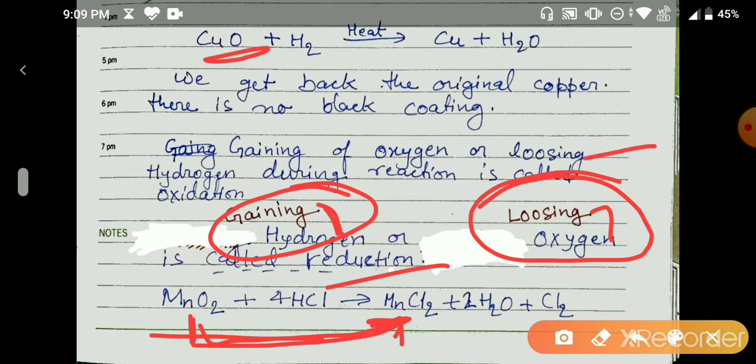So losing hydrogen is called oxidation. It means that chlorine has been oxidized, that is what we have defined over here. And what has been oxidized as well? This hydrogen and oxygen make H2O basically, and both of them are definitely oxidizing each other. Okay, so that's all for this.